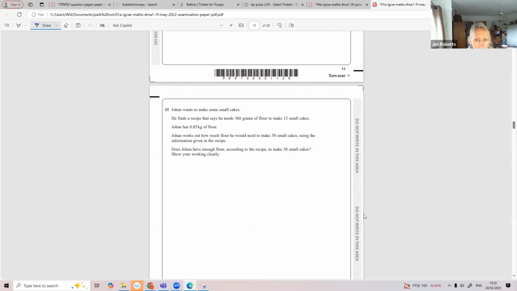Johan wants to make some small cakes. He finds a recipe that says he needs 360 grams of flour to make 15 small cakes. So 15 small cakes take 360 grams of flour. I'm just noticing here we've got some inconsistent units. So I'm going to change that into grams by timesing it by 1,000, because 1 kilogram is 1,000 grams.